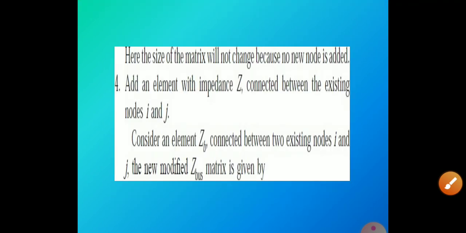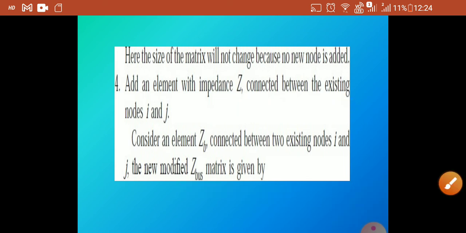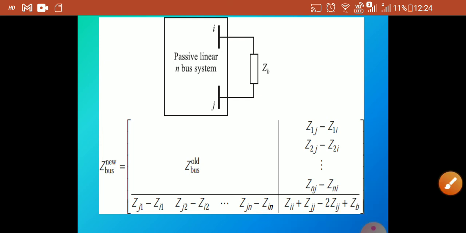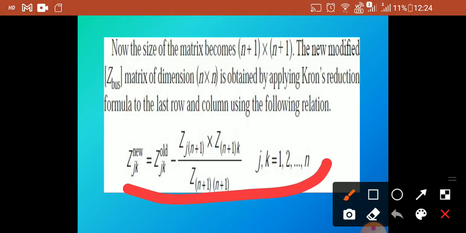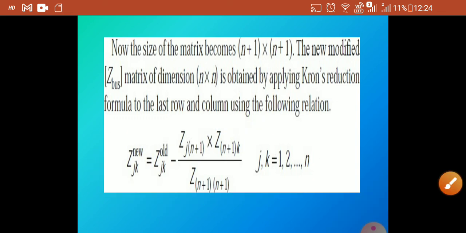And in the fourth case, an element with ZP is connected between existing nodes, and the Z bus resultant matrix is given like this. Okay, so the formula is Zii plus Zjj minus 2 Zij plus ZP. So the new value is equal to the old value minus this formula.